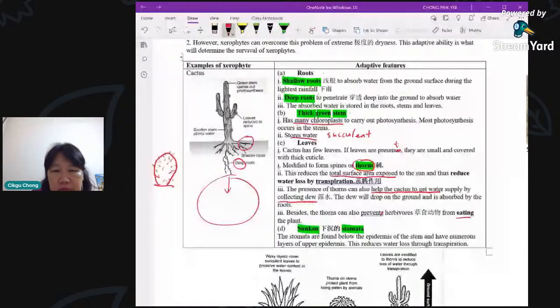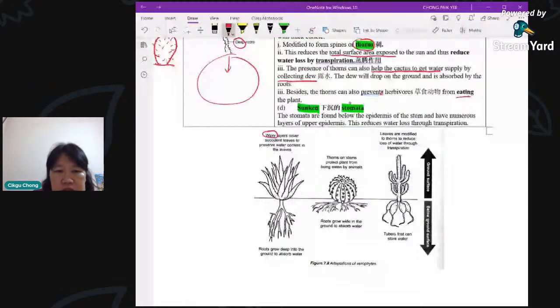So here, let's recap in diagram form. Waxy layer to preserve water or reduce transpiration. Deep roots to absorb water. Then you have shallow roots to absorb water that drops onto the ground. Thorns to prevent from being eaten, for protection. Thorns also to reduce water loss, because they reduce the total surface area, reducing water loss through transpiration. Also some parts of the plant, the stem, can store water, and the tubers sometimes can store water. Okay, these are the adaptations here. So we've done 3.